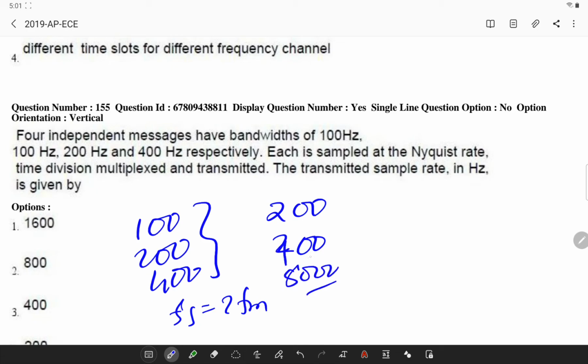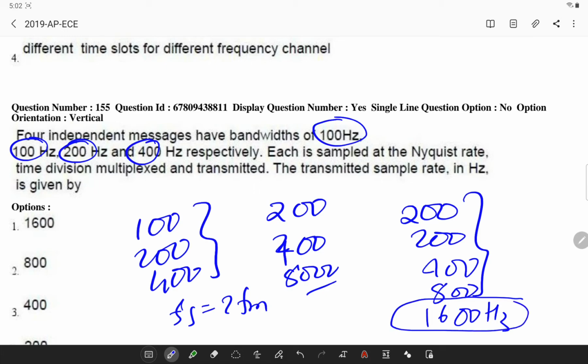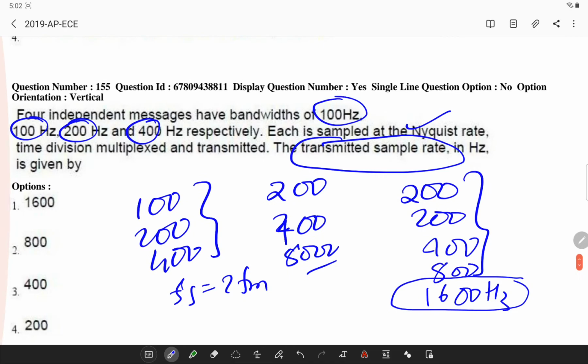So what is the total transmitted pulse rate? I have to simply add them: 200, 200, 400 and 800. If I add all this, I will get 1600. So this is the total transmitted pulse rate, because you have to add them, as you are doing time division multiplexing.